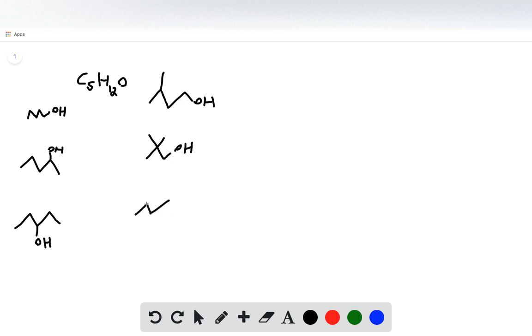Alternatively, I can go back to this original 4-carbon design I had, 1, 2, 3, 4, but now add both the extra carbon, number 5 here, as well as my hydroxyl group. Another thing I can do, building off of this one right here, is I can do my parent chain as having 4 carbons as well, 1, 2, 3, 4, adding my hydroxyl, but instead of adding the methyl here, I can add it right in the middle on carbon 2.